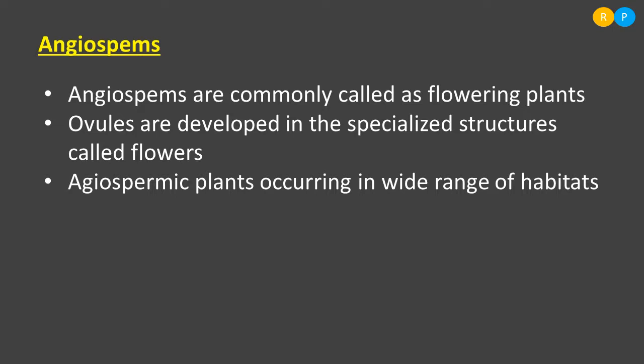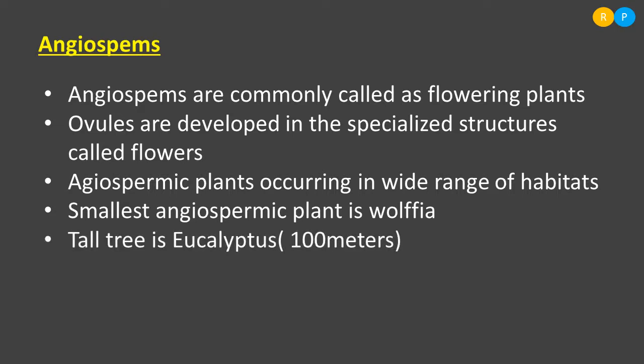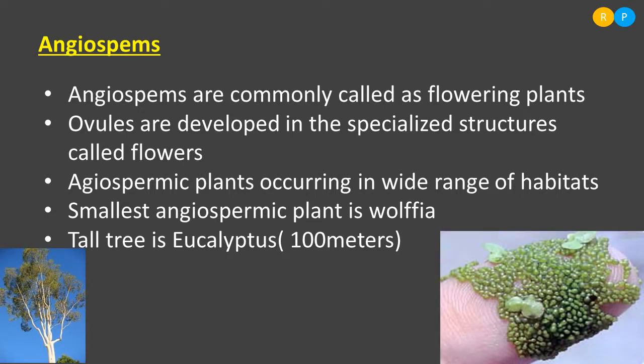We can't say that all angiospermic plants are tall trees, not like that. So we have the smallest angiospermic plant, that is Wolffia. So Wolffia is the example of the smallest angiospermic plant, and we can also see tall trees like eucalyptus. Eucalyptus is a tall tree, it grows nearly 100 meters long. So this is the eucalyptus plant and this is the Wolffia. Wolffia is actually an aquatic plant. This is the smallest angiospermic plant.